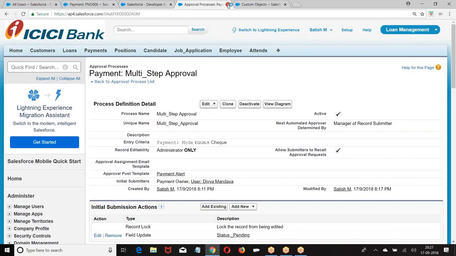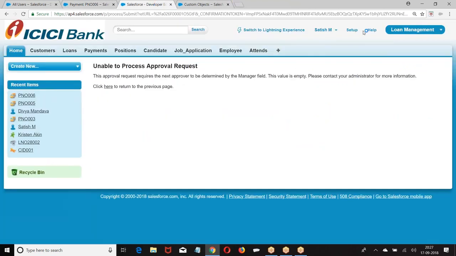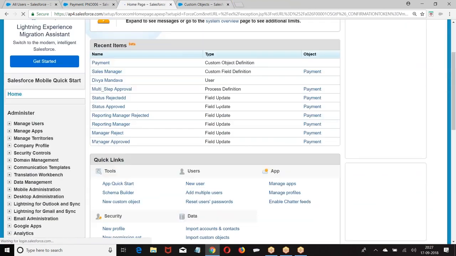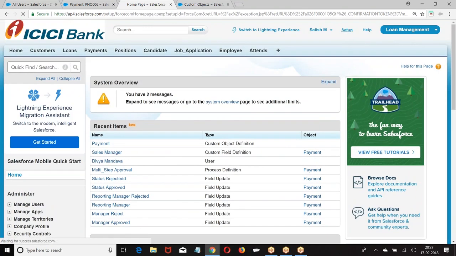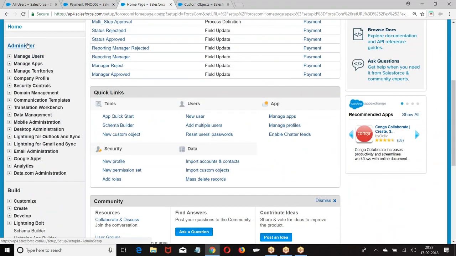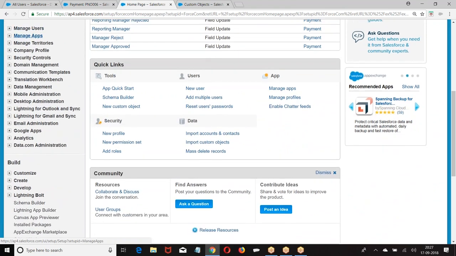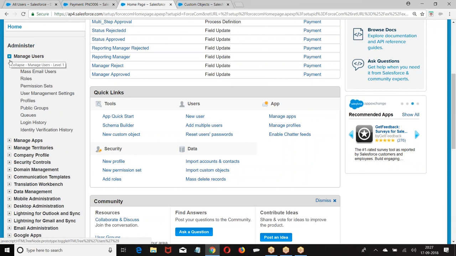So look at these basic properties here. Setup. Look at the point. We have a short time, so I will go with some of the key points. Now, what was that? Administrator. Under this, what are we finding? Users. We know how to create the users, how to deactivate, and how to freeze the user.